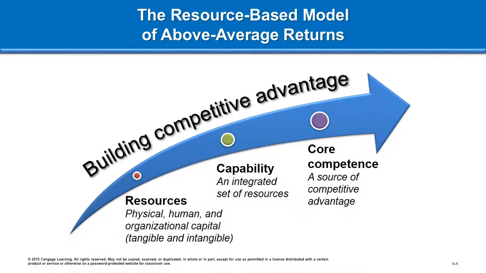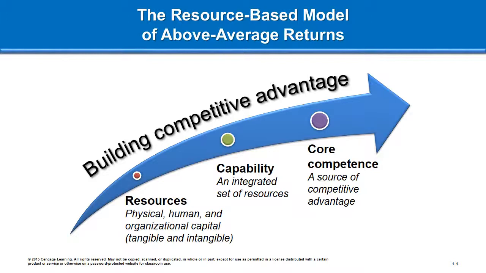resources. Core competencies are resources and capabilities that serve as a source of competitive advantage for a firm. Often related to functional skills like marketing at Philip Morris, core competencies, when developed, nurtured, and applied throughout a firm, may result in strategic competitiveness. The resource-based model of above-average returns is grounded in the uniqueness of a firm's internal resources and capabilities.